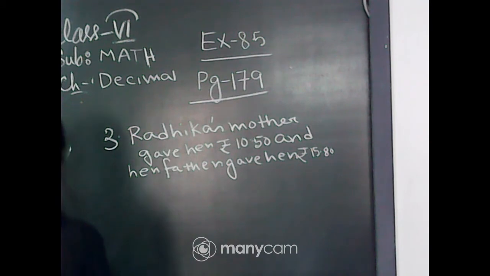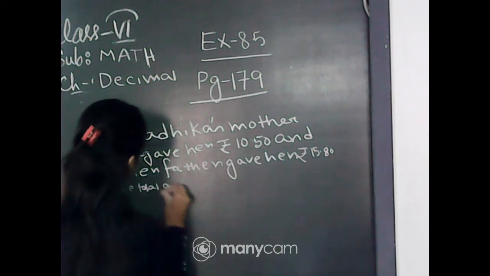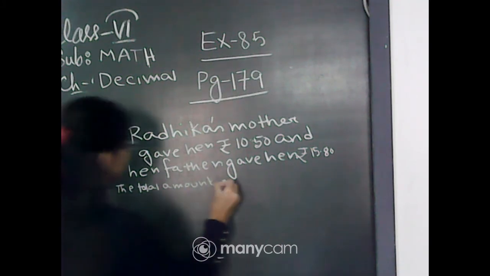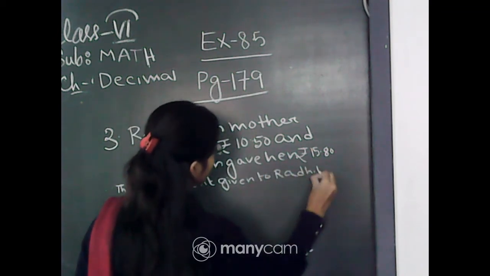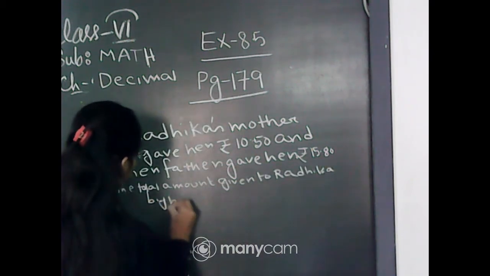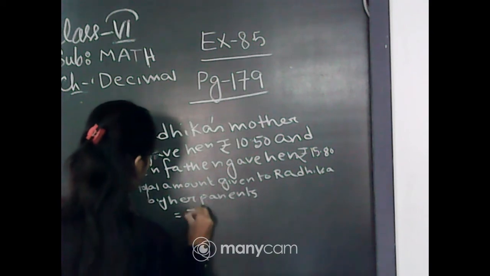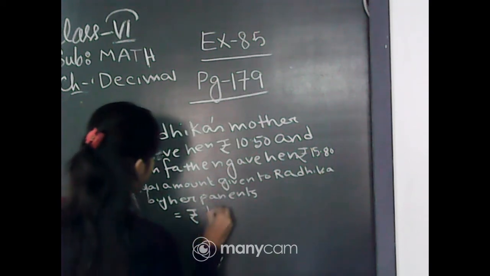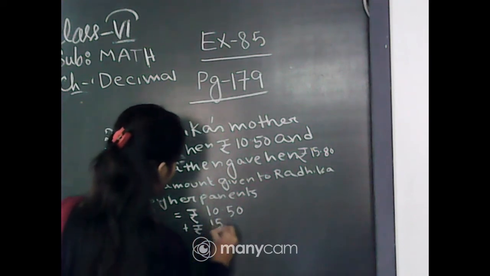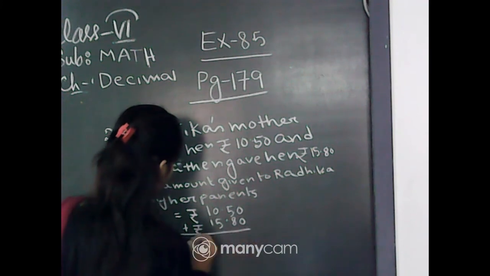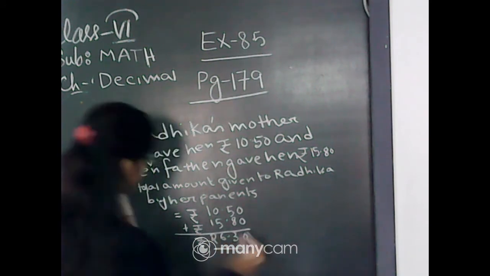Therefore, the total amount given to Radhika by her parents is equal to rupees 10.50 plus rupees 15.80, and this is equal to rupees 26.30.